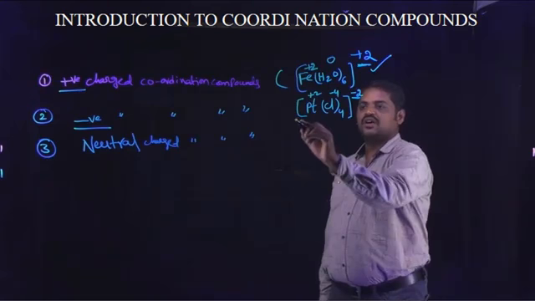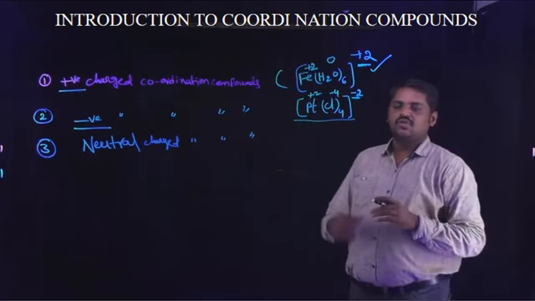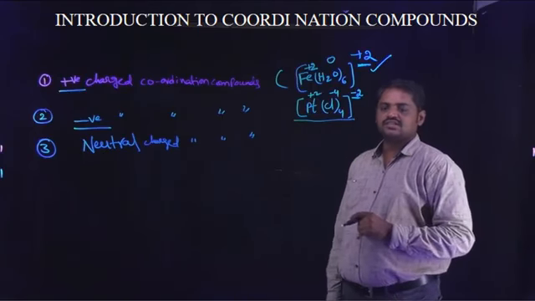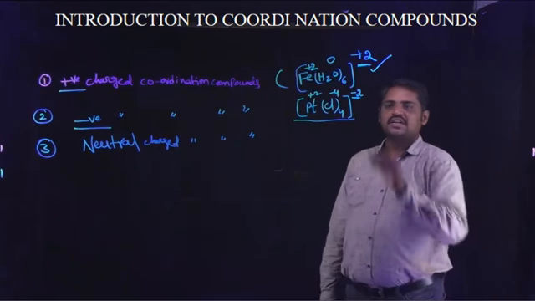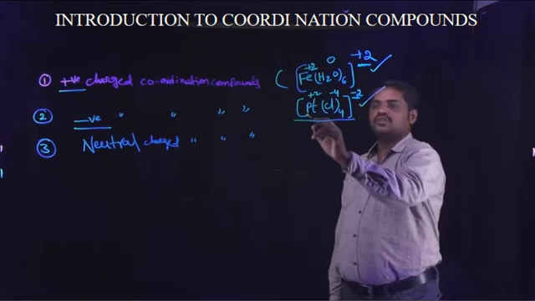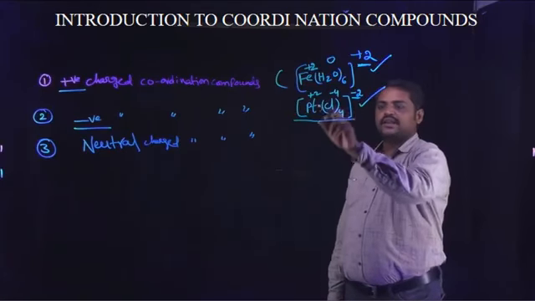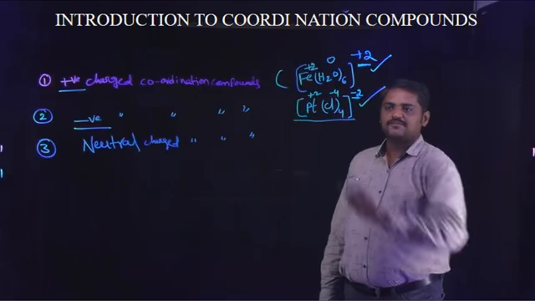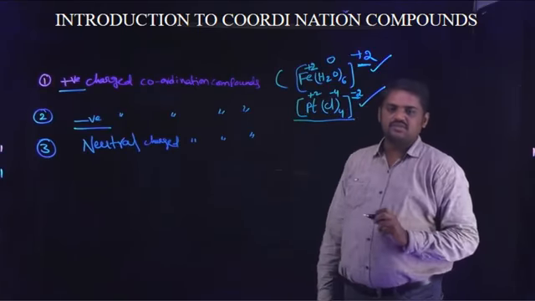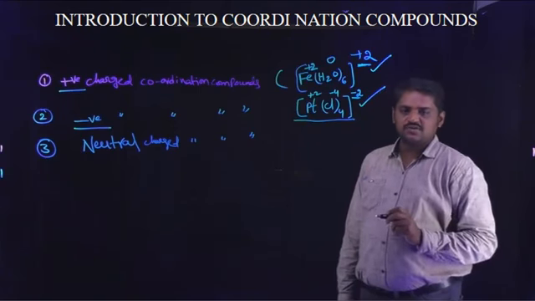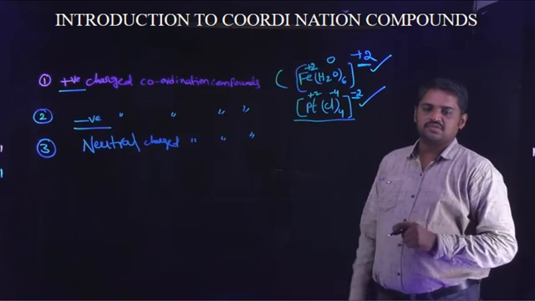Another coordination compound is platinum coordinated with 4 chlorine ligands. In this compound, the net charge is equal to minus 2, because platinum individually exhibits plus 2 charge and it is coordinated with 4 chlorine atoms. Plus 2 minus 4 is equal to minus 2. The net charge is negative. This type of compound is known as a negative charged coordination compound.